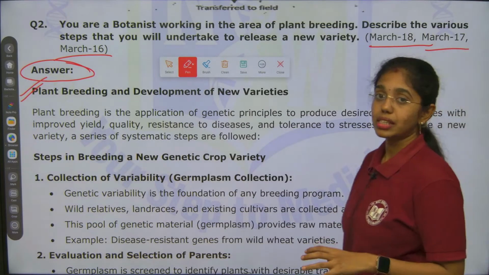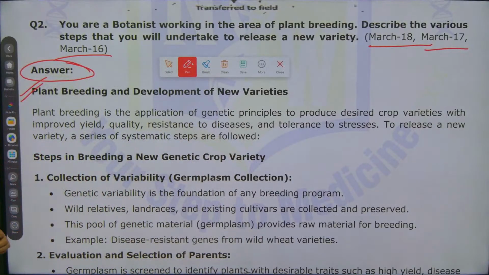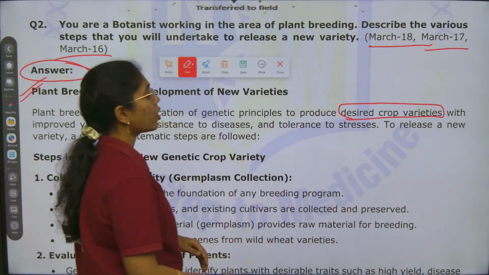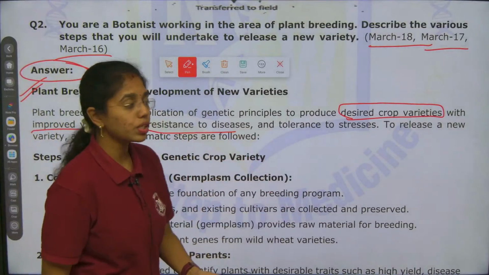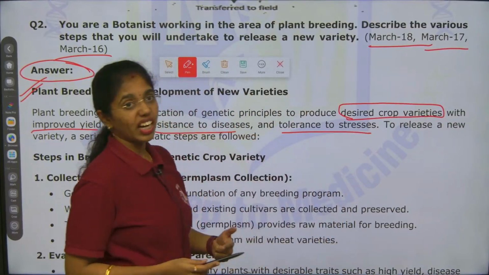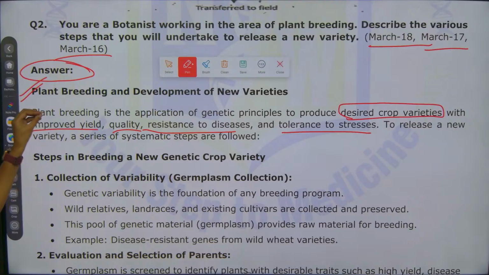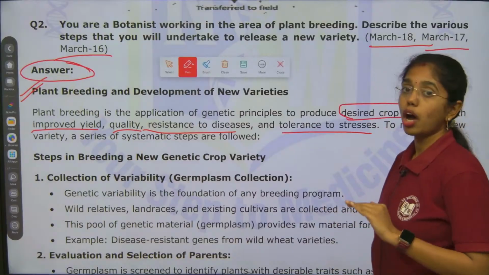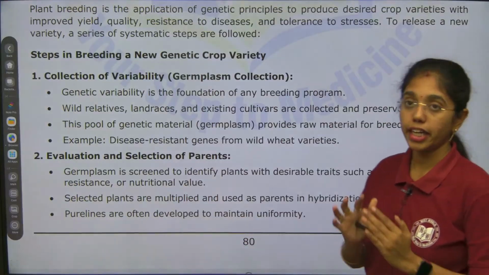Here, first define what plant breeding is. Plant breeding is the application of genetic principles to produce desired crop varieties with improved yield, quality, resistance to diseases and tolerance to stressful conditions. To release a new variety, a series of systematic steps must be followed. So first describe plant breeding in one or two sentences and then start giving the steps of plant breeding. Here, steps in breeding a new genetic crop variety.